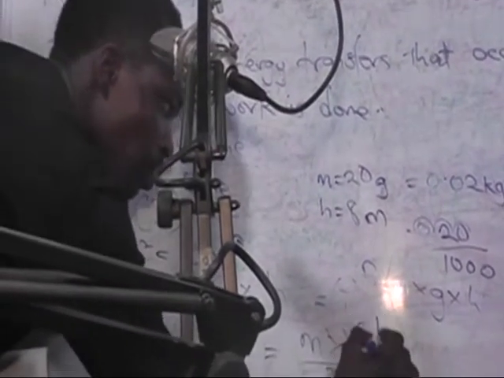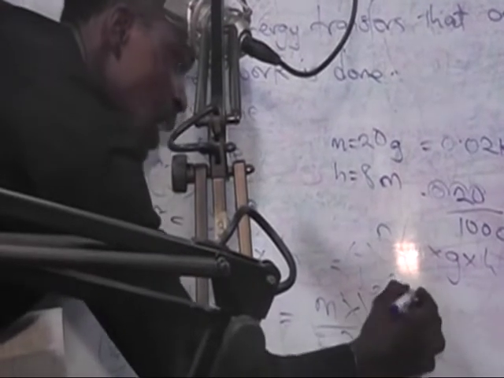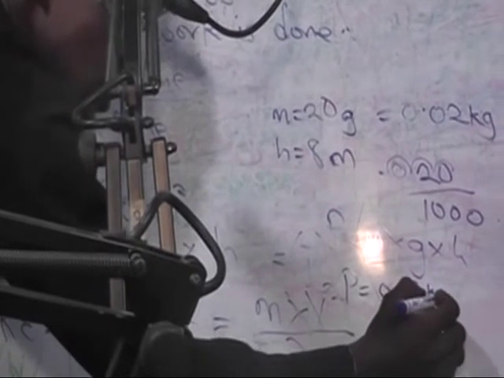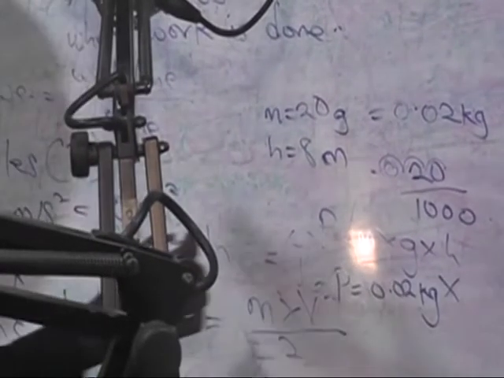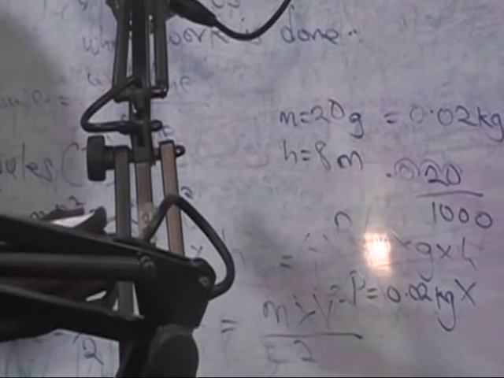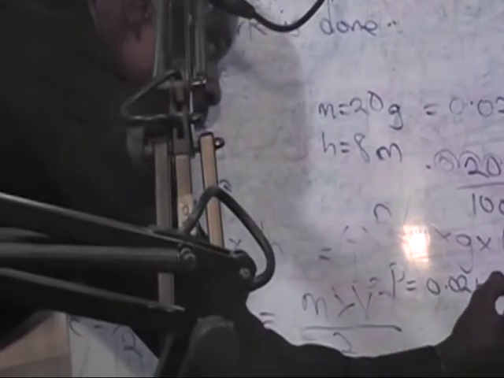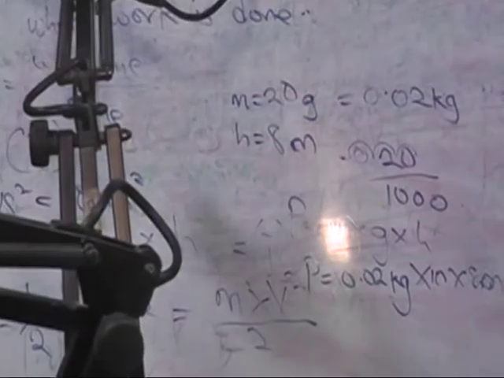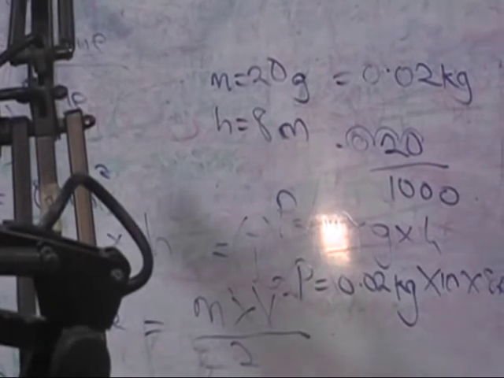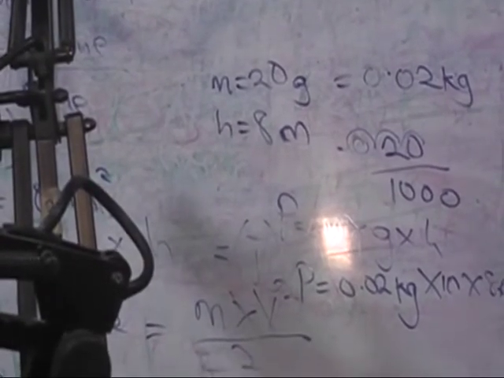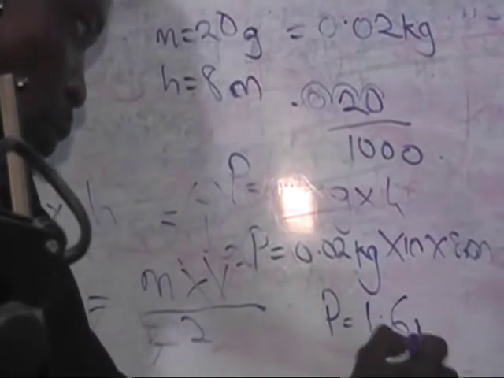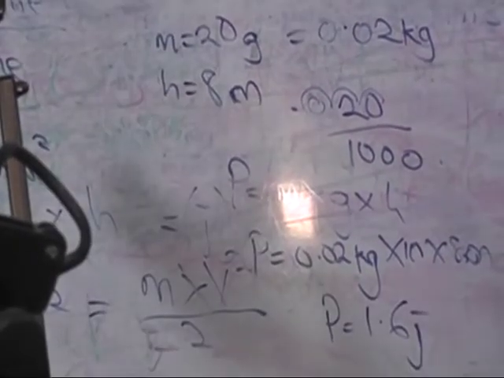So potential energy will be equal to the mass, which is now 0.02 kg, multiplied by, I told you that our g is a constant and it's always 10 meters per second square, so multiplied by 10 and then multiplied by 8, which is the height in meters. If you do that calculation, you are going to have 1.6 joules. Potential energy is 1.6 joules.